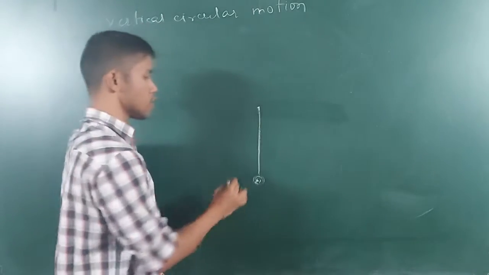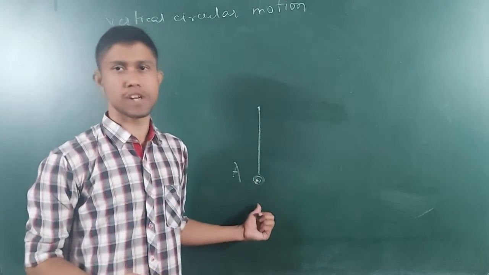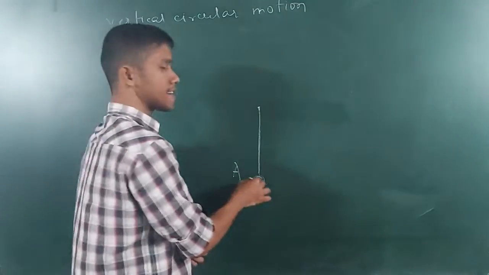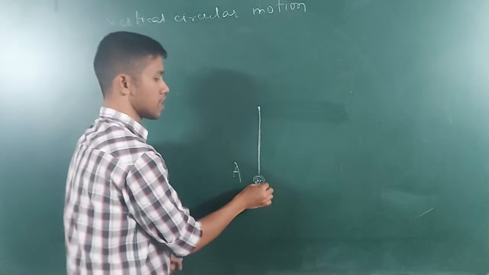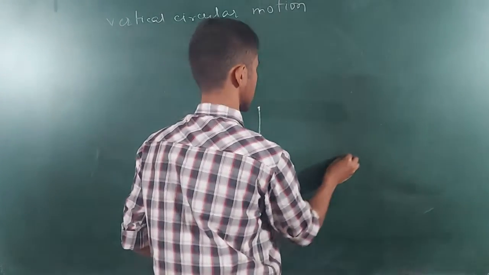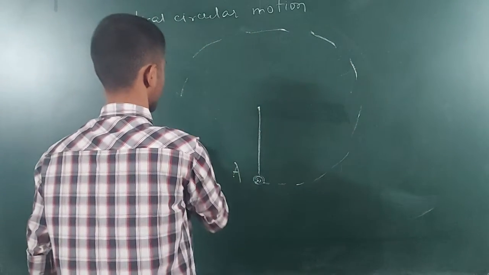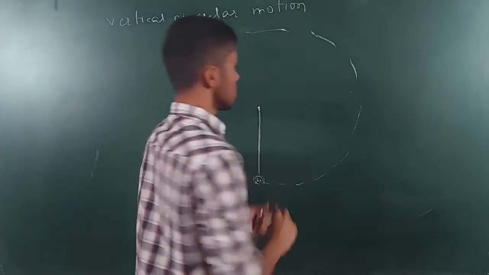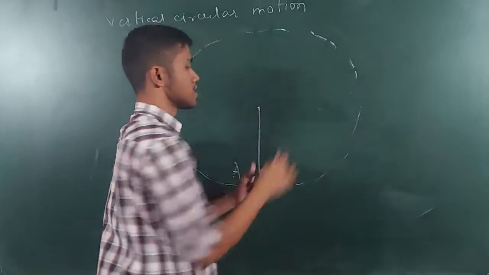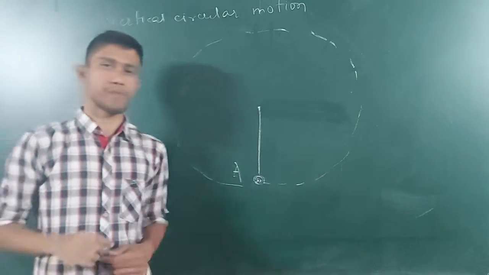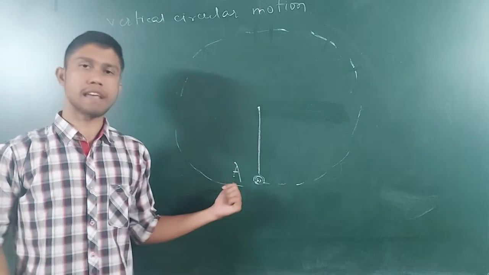Suppose this is a point A, the lowermost point. Now this stone can perform a circular motion by taking this path. So this is a circular motion which can be performed by this stone. The lowermost point of this circular path, I call it A.